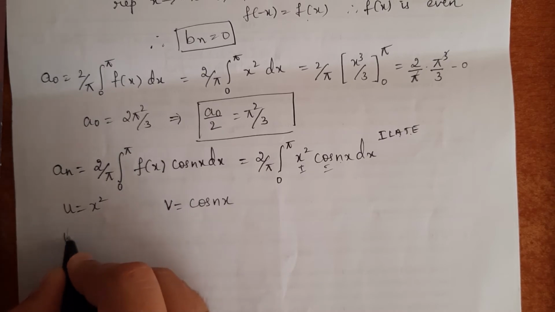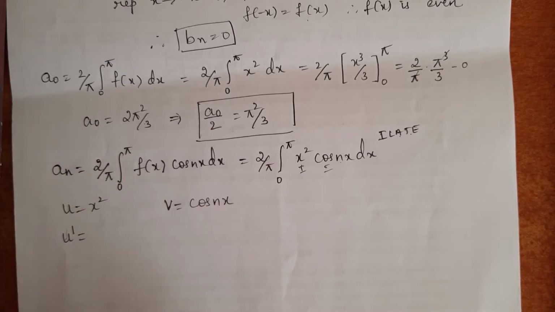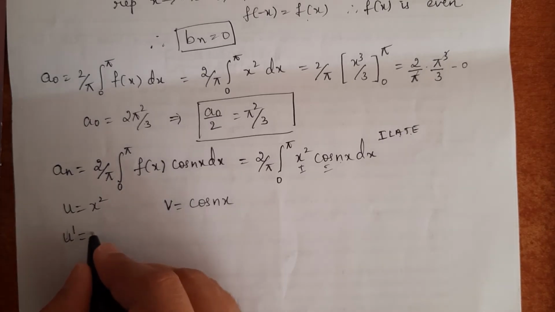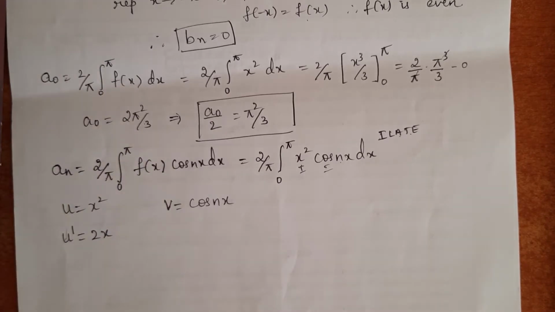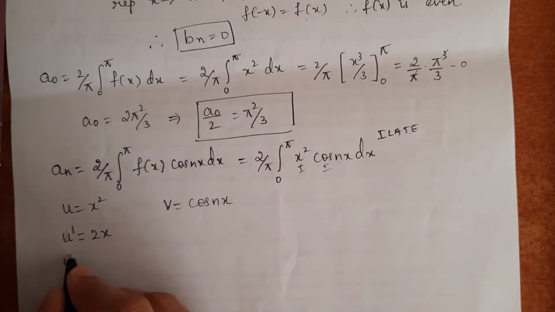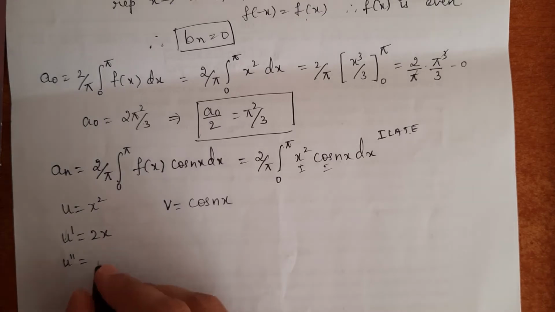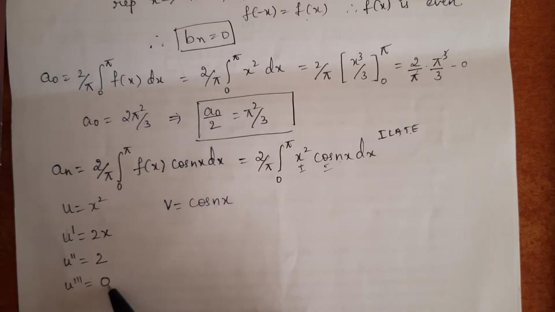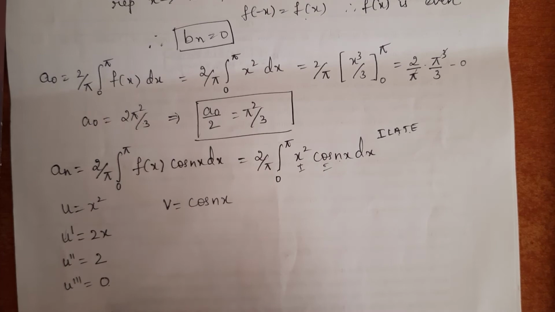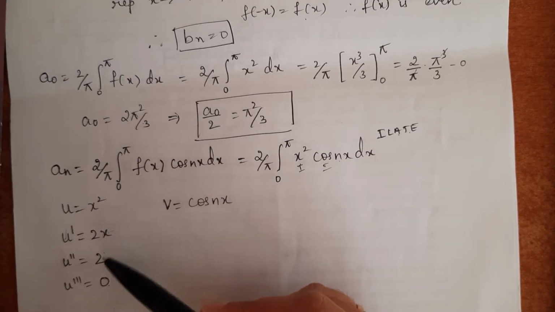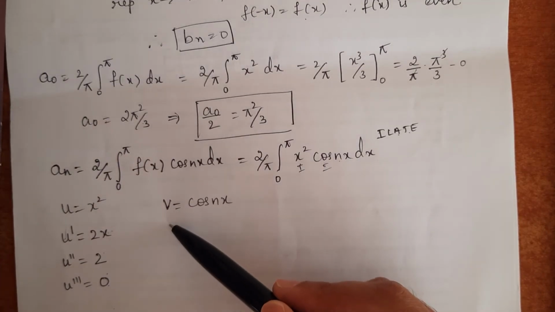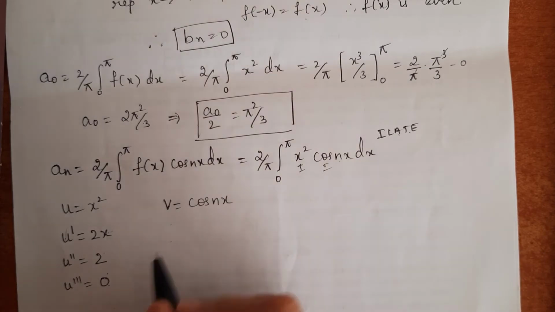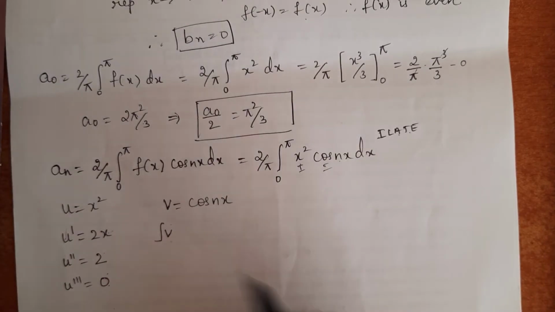Keep on differentiating u. The first differentiation of x square is 2x, and the second differentiation, the differentiation of 2x, is 2. Then the third differentiation, the differentiation of a constant, is 0. Till we get 0, we should keep on differentiating u. Here we have done 3 steps. The same number of steps should be repeated in the case of v, but with the integral sign.